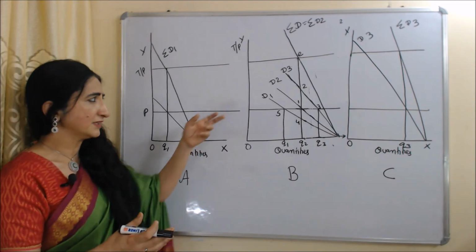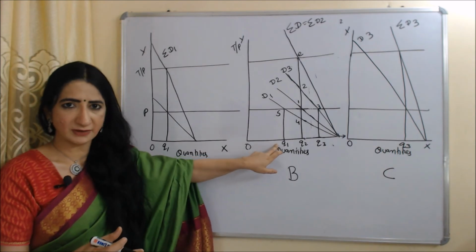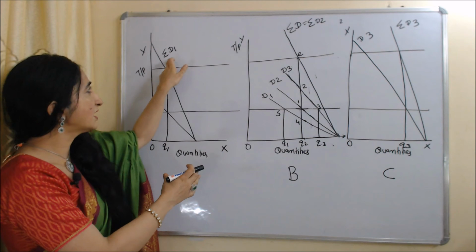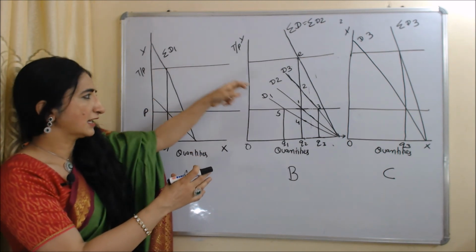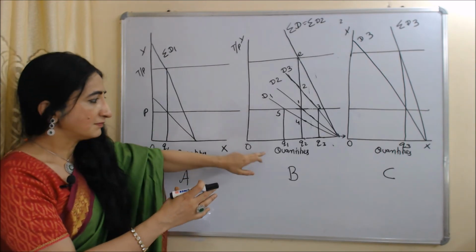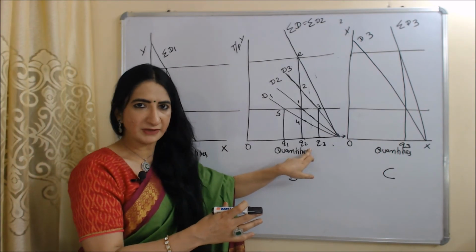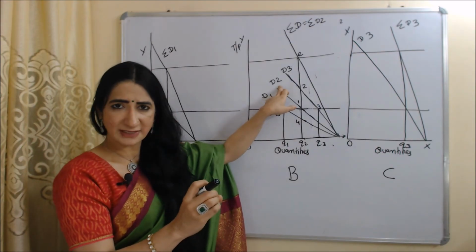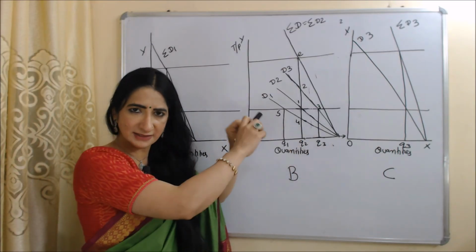And those families who are like this first person, who need only OQ1 quantity of public goods, should migrate to locality A. You can see sigma D1 is the aggregate demand curve of all families who are like our first person. And locality B has a provision of OQ2 quantity of public goods. That's why all families who are like our second person, who need OQ2 quantity of public goods, should migrate to this locality.